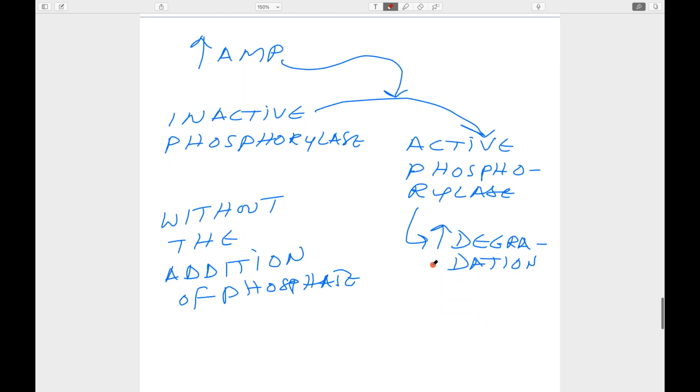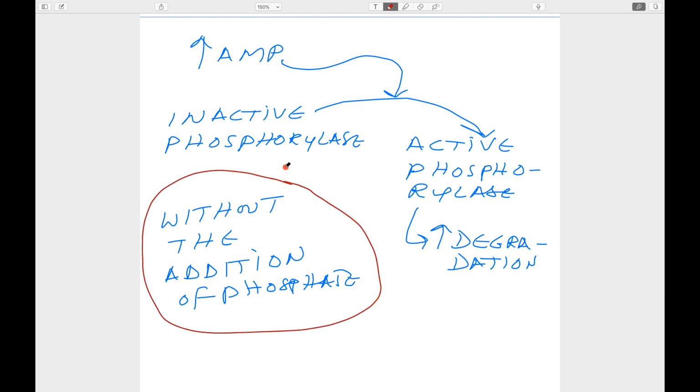This takes place without the addition of phosphate to the phosphorylase. Also that we'll study later, that it can be active once the phosphate is added. That is in the hormonal regulation that we'll take up in the next session. Okay, thank you.